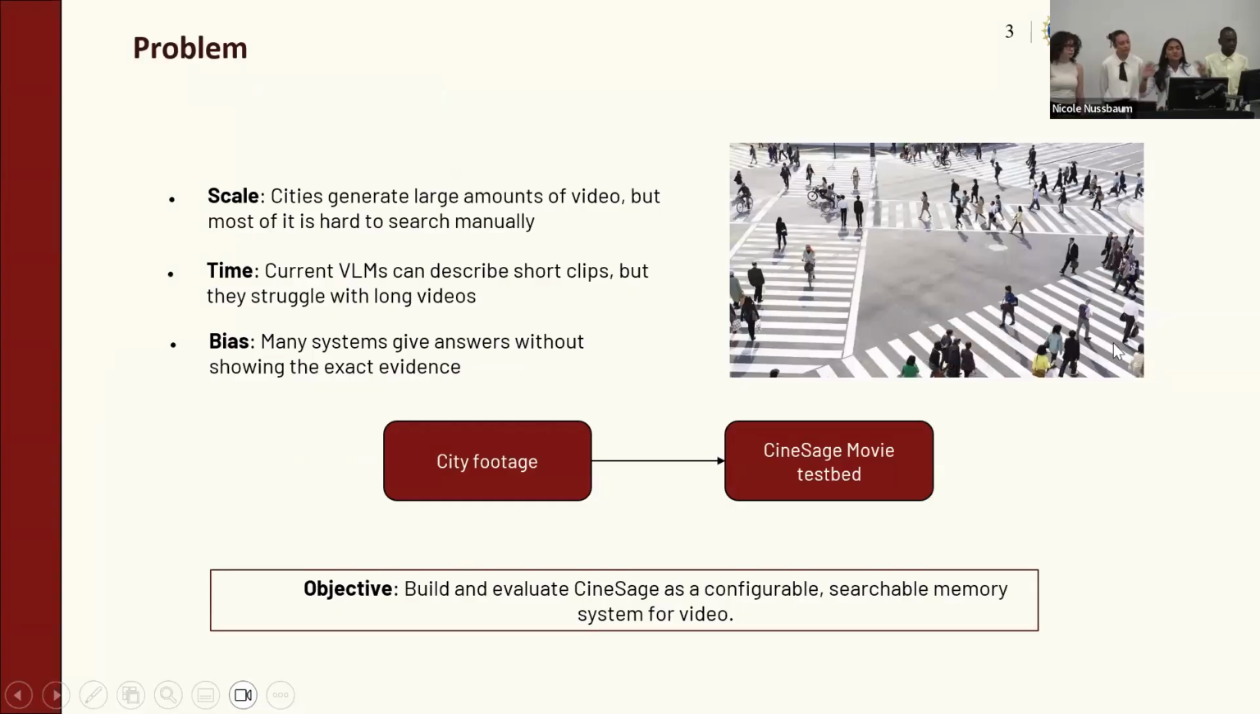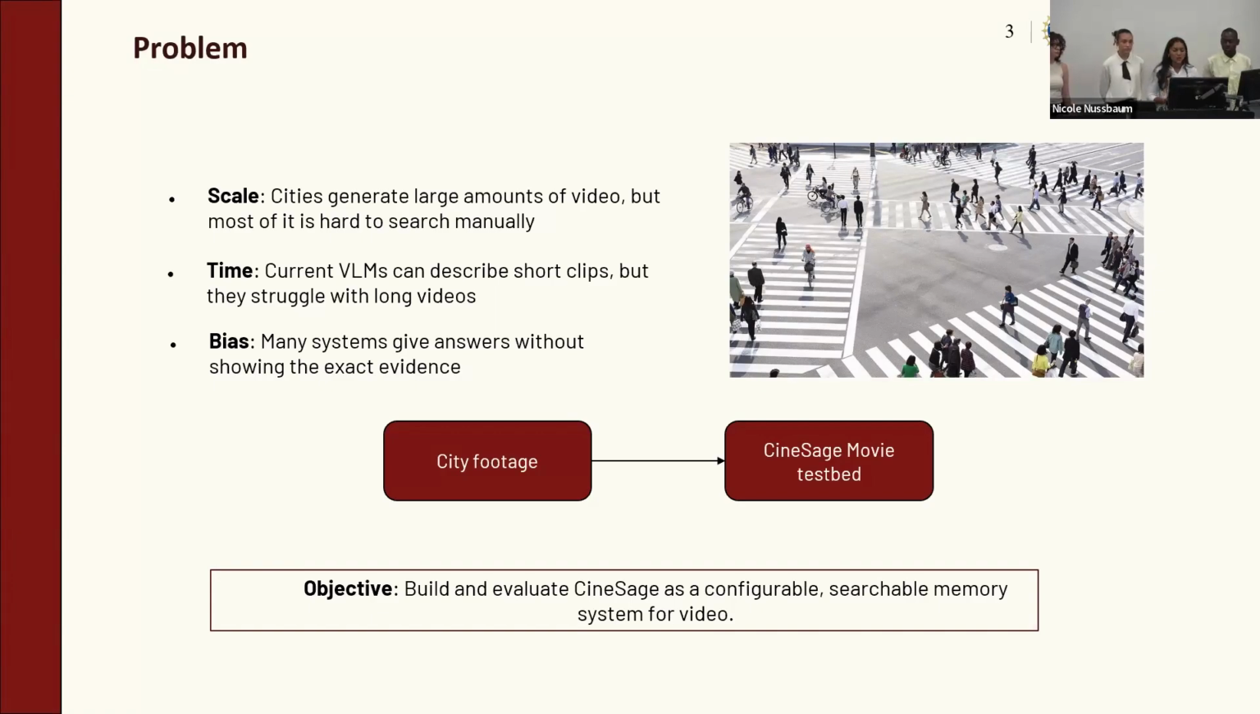But to get to that dream world, we need to answer 3 questions: scale, time, and bias. First, cities generate large amounts of video, but most of it is hard to search manually. Second, current VLMs are great with short clips, but struggle with long videos. And third, many systems give answers without showing exact evidence, leading to hallucinations.